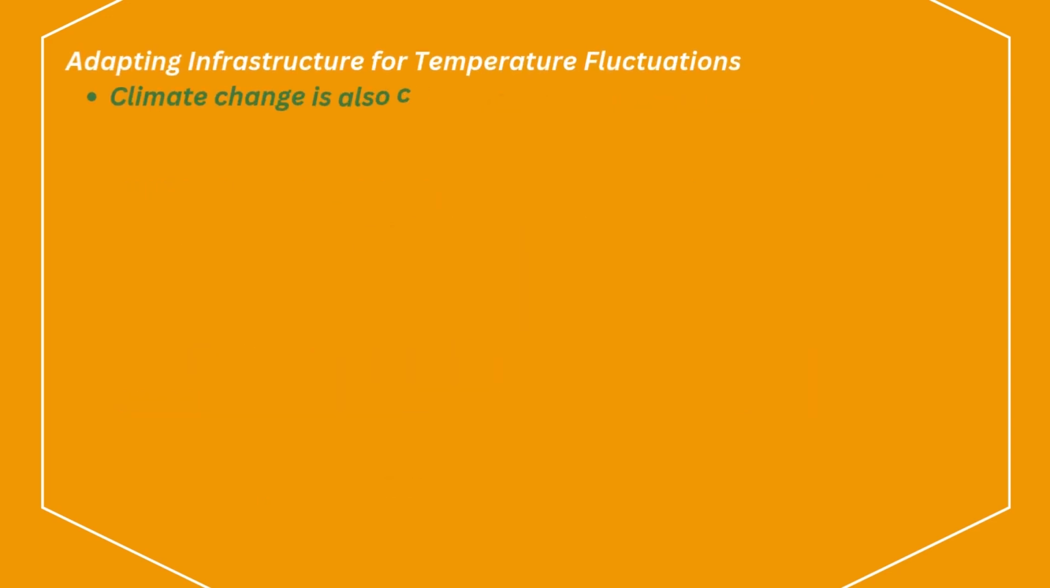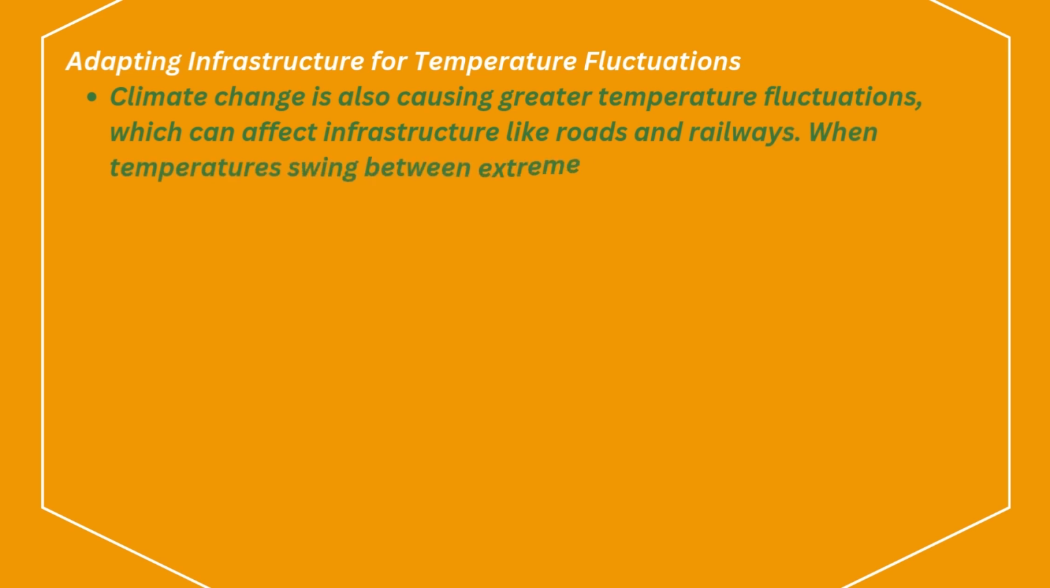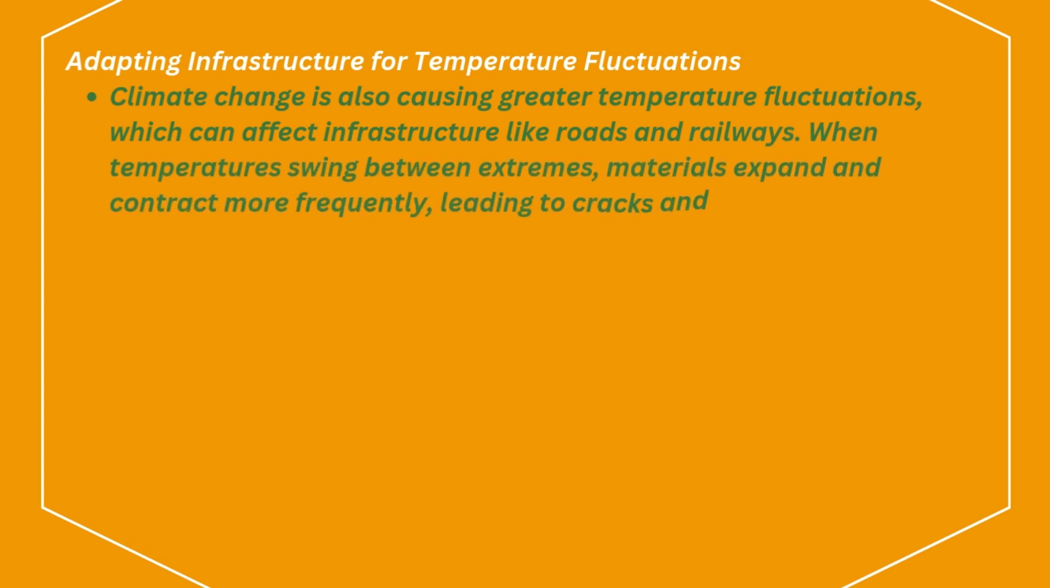Adapting infrastructure for temperature fluctuations. Climate change is also causing greater temperature fluctuations, which can affect infrastructure like roads and railways. When temperatures swing between extremes, materials expand and contract more frequently, leading to cracks and other structural weaknesses.